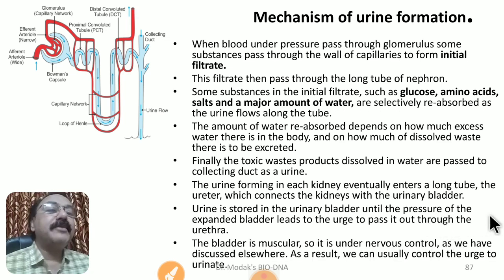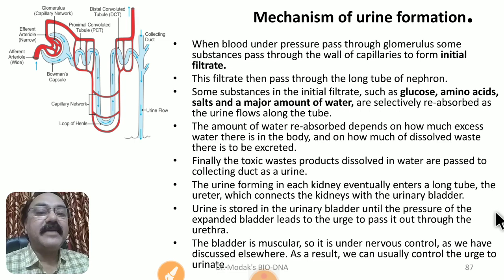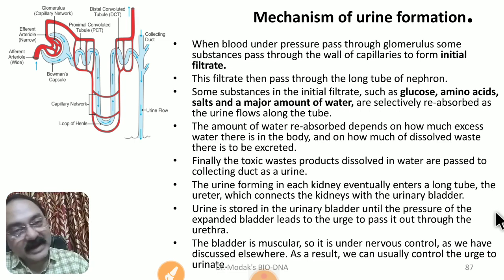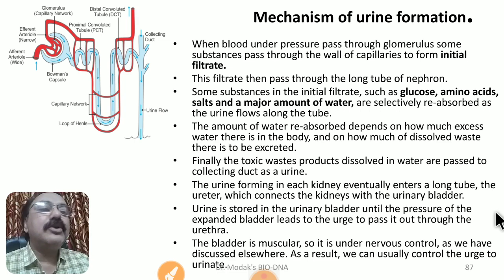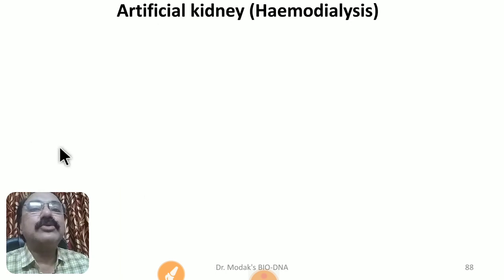The mechanism of urine formation has three steps: ultrafiltration, selective reabsorption and tubular secretion. We have to understand accordingly. We also have to understand this diagram so that we can draw it in your examination. Consequently, with this, we have to understand one more important aspect, the artificial kidney, which we call hemodialysis.